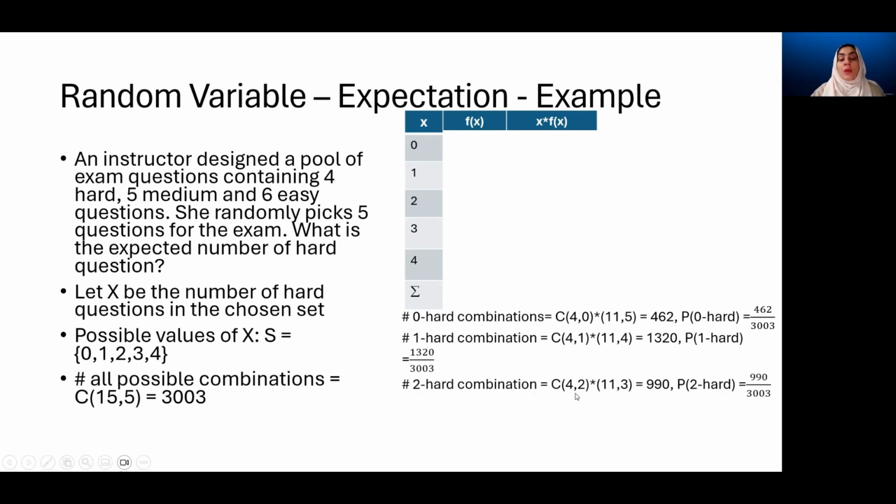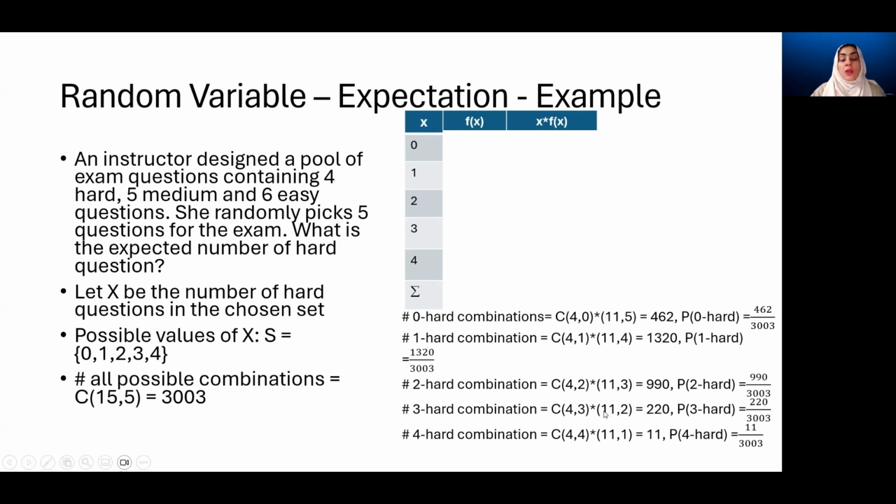For 2 hard question combination, we choose 2 from 4 and the rest of the 3 from the 11, and the value is 990. And the probability for 2 hard questions becomes 990 over 3003. For 3 hard question combinations, 3 questions are chosen from the hard question group, and the rest of the 2 questions from the rest of the questions, and we get 220 as the total number of combinations involving 3 hard questions. The probability becomes this.